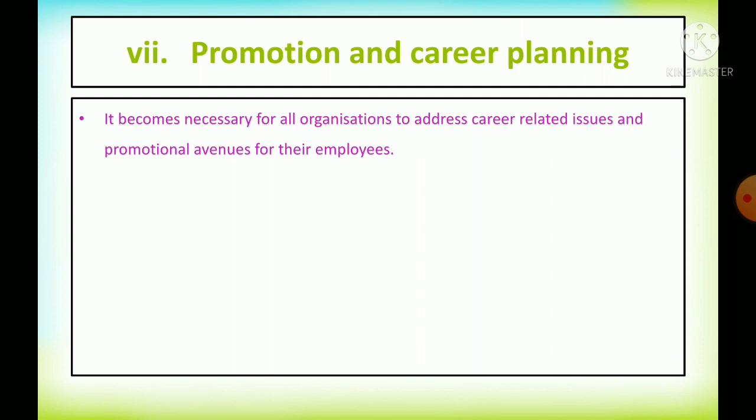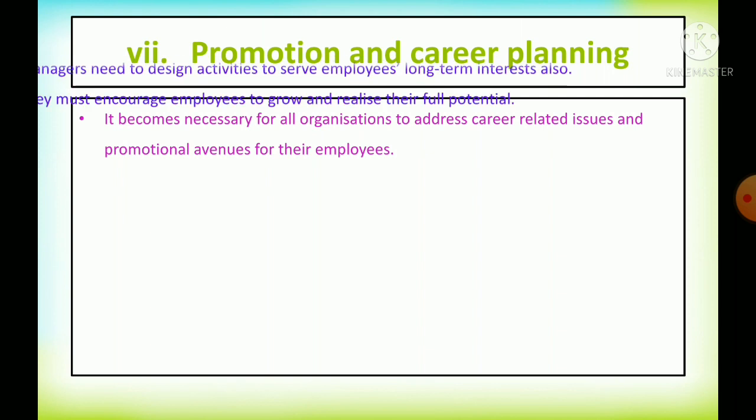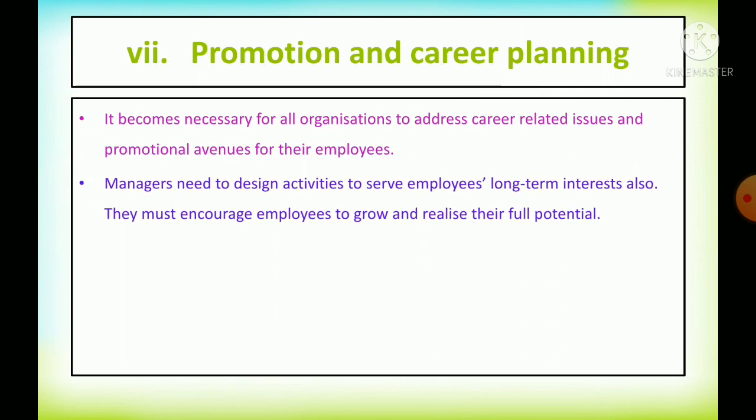When employees join the organization, they look at their career in the organization. So they have to specify what kind of promotional avenues are available to the employees. Managers need to design some activities to serve the employees' long term interest also. They must encourage the employees to grow and realize their full potential.